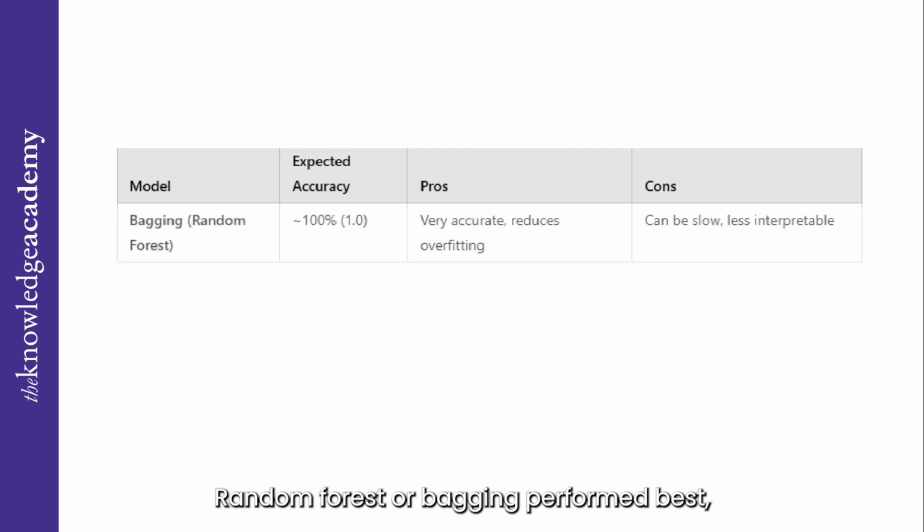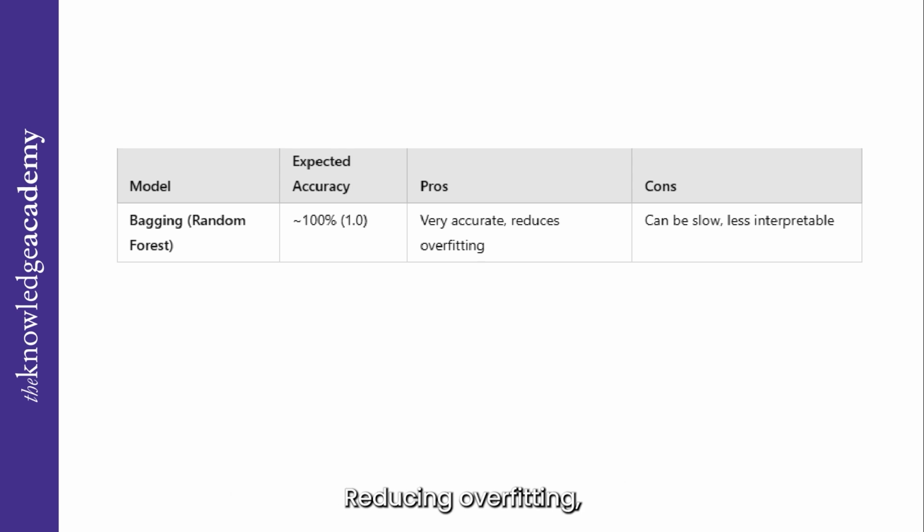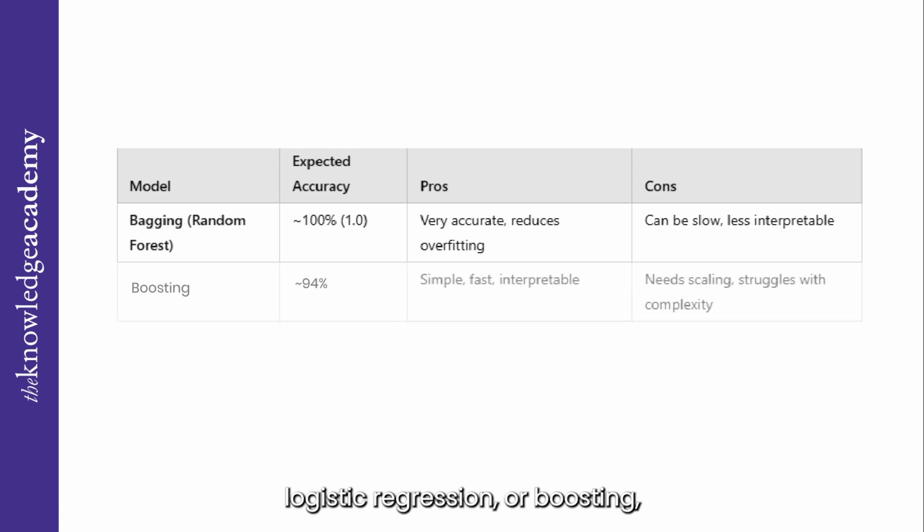After running all three models, we can see clear differences in their accuracy. Random forest or bagging performed best, reaching nearly 100% accuracy thanks to its ensemble of decision trees reducing overfitting. Logistic regression or boosting, while simple and fast, achieved around 94% accuracy, struggling slightly with complex patterns.